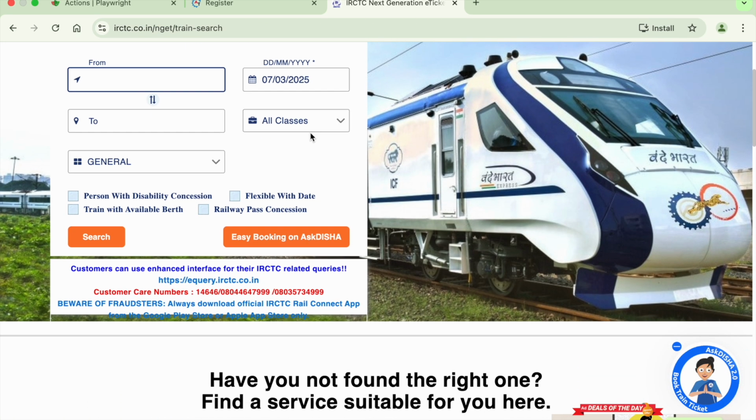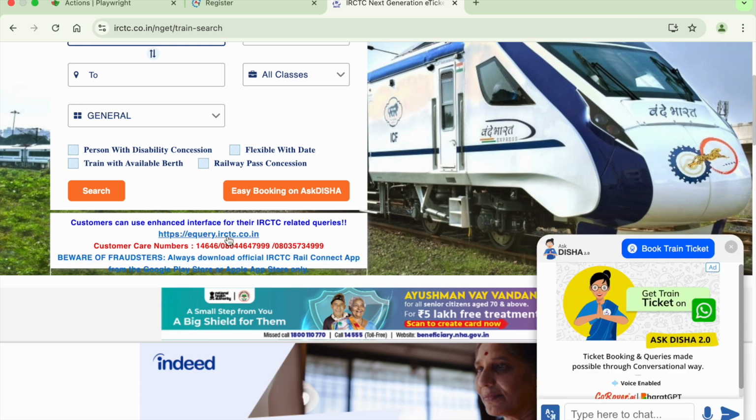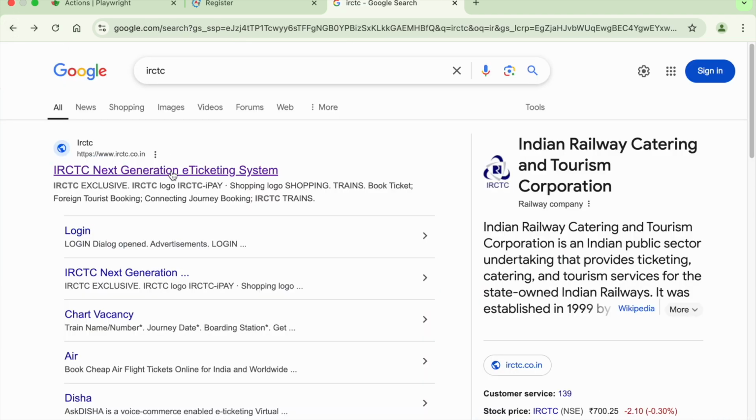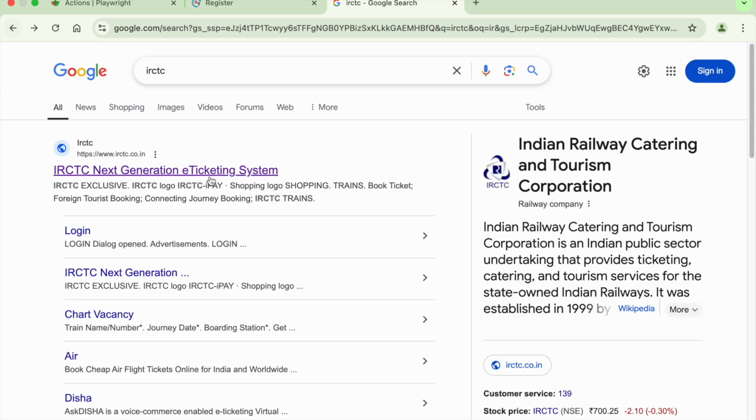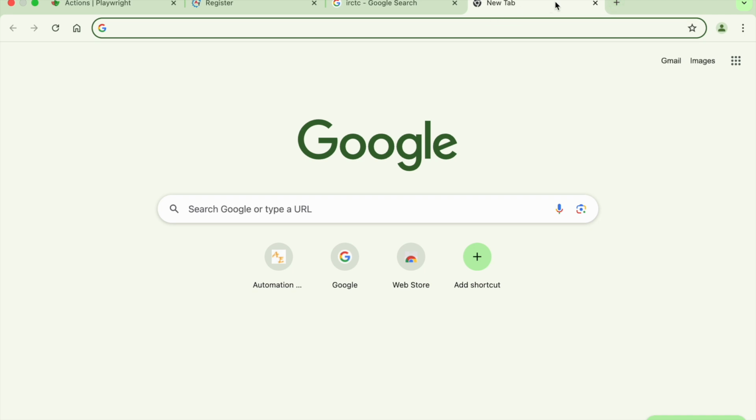Okay, so this is a link. If I click on this link, you can see it is opening in the same window. If I want to open it in a new tab, the right tab, so basically in the right tab like this.